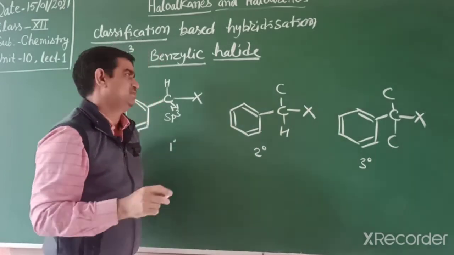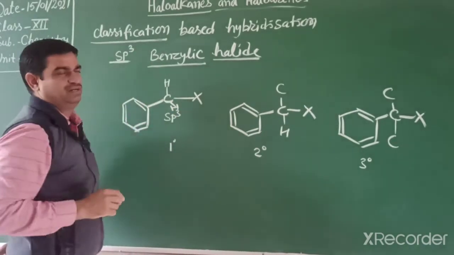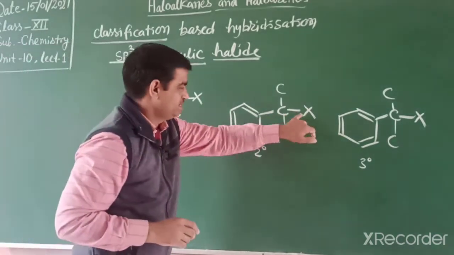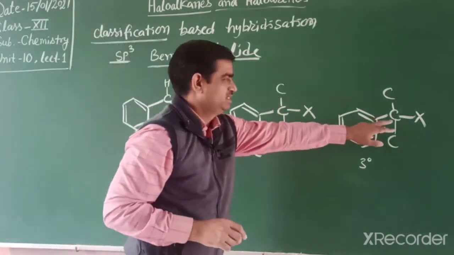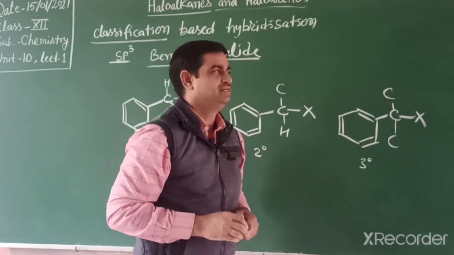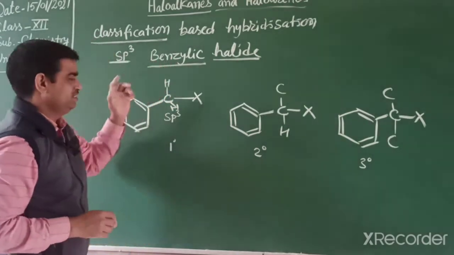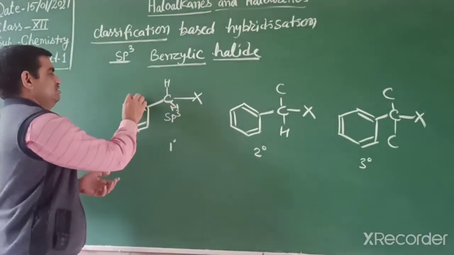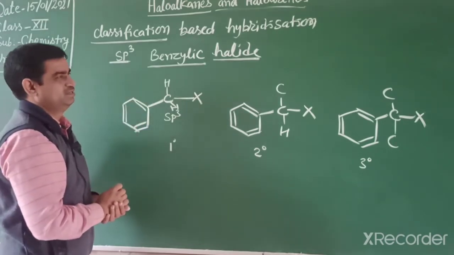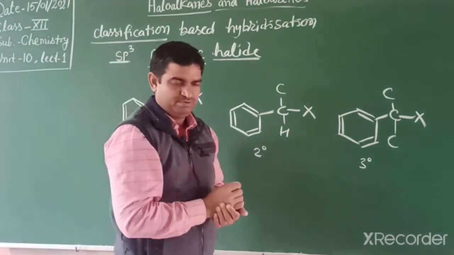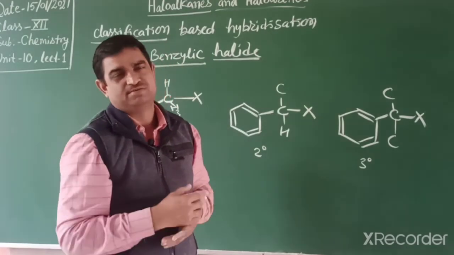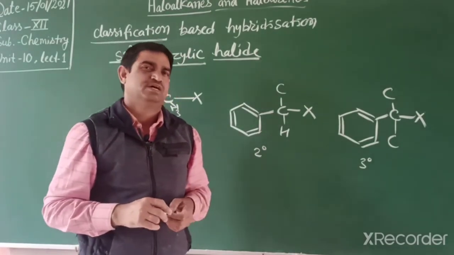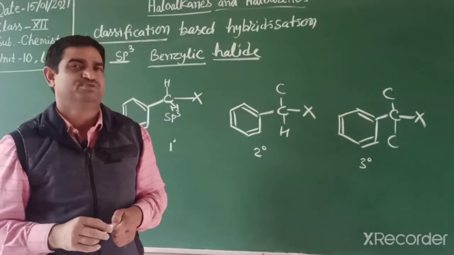When the halogen atom is attached to that carbon, and it is further attached to 1 carbon, 1 degree. If it is attached to 2 carbons, 2 degree. If attached to 3 carbons, then 3 degree. But why benzylic? Because it is connected through a benzene ring, and further, that is a stable compound. So now we will explain further hybridization, that is sp2 hybridization.